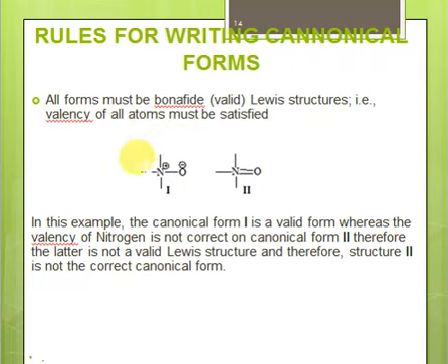So you can use this structure as a canonical form, but in structure 2, here you can say that nitrogen is forming 5 bonds. So nitrogen cannot form 5 bonds, right? So if you are using this structure as a contributing structure, then you're wrong. This is not the correct canonical form, right? So rule number 1, whenever you're writing canonical forms, make sure that all canonical forms are bona fide Lewis structures. That means the valency of all atoms is satisfied.